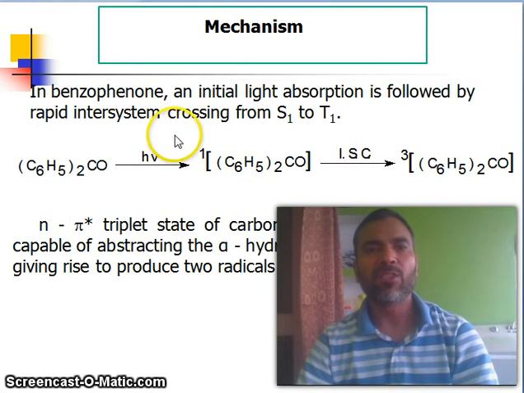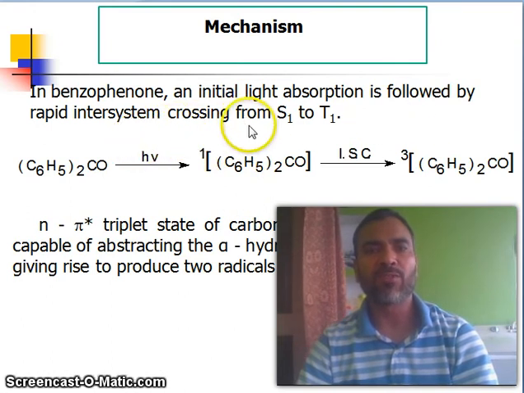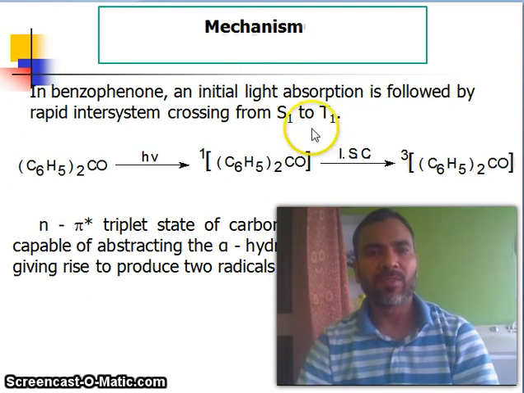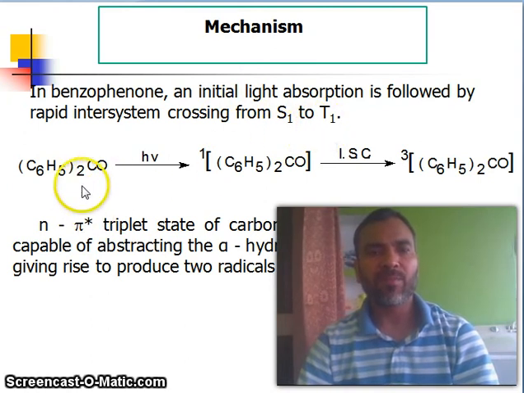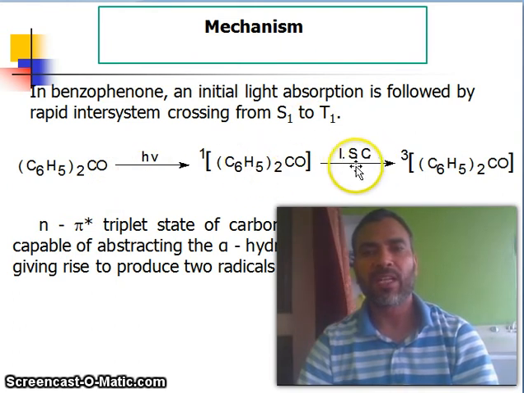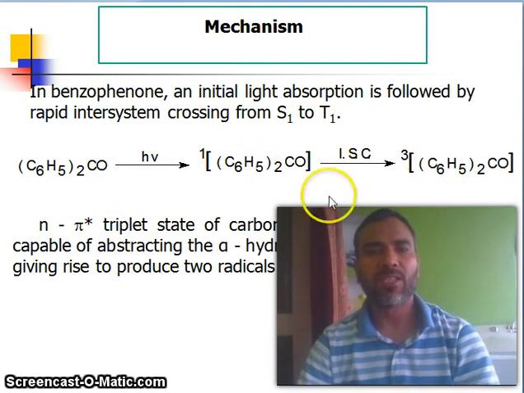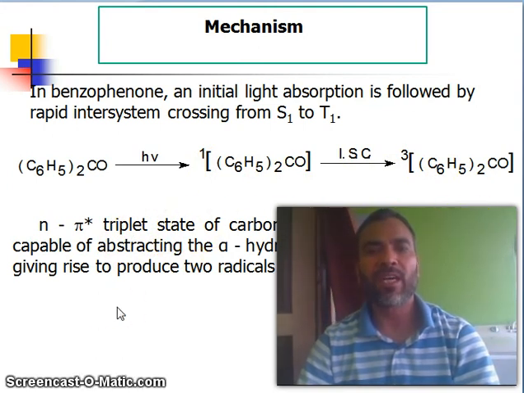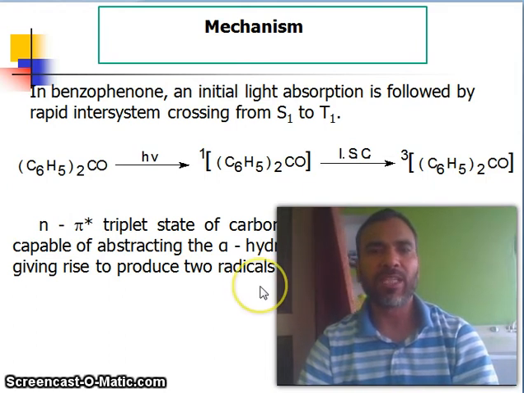So, in benzophenone, the initial light absorption is followed by rapid intersystem crossing from singlet to triplet. This is benzophenone, taking hν, singlet, and intersystem crossing, triplet. So the n to pi star triplet state of the carbonyl group of benzophenone is capable of abstracting the alpha hydrogen of isopropyl alcohol, thus giving rise to two radicals, A and B.